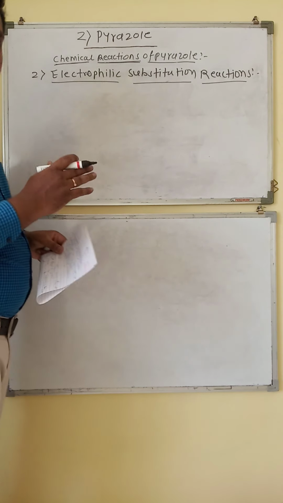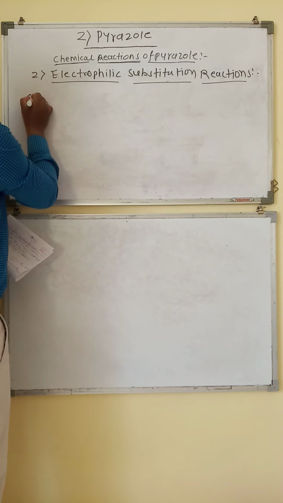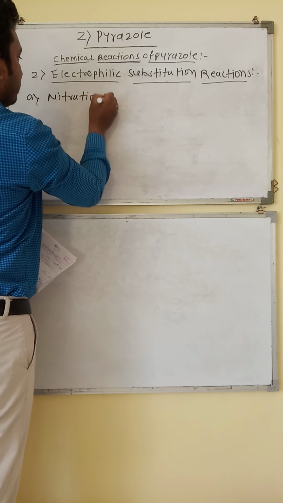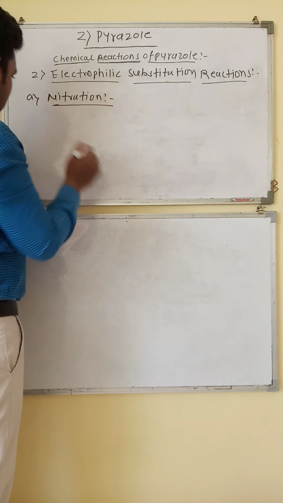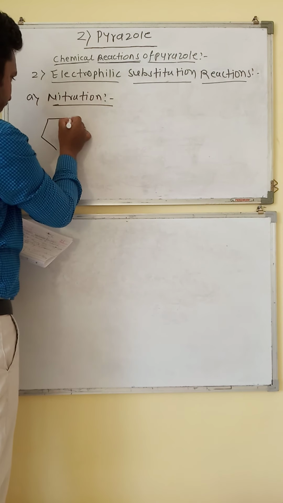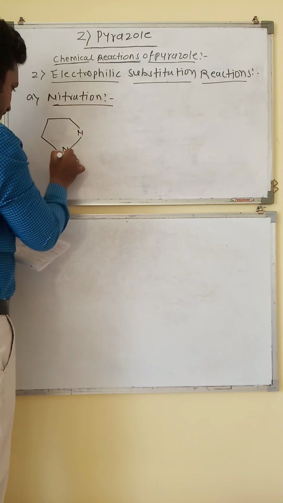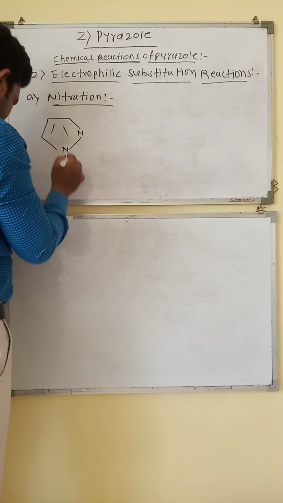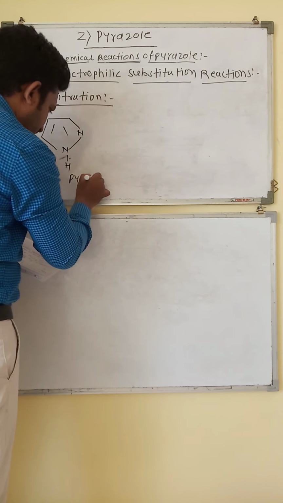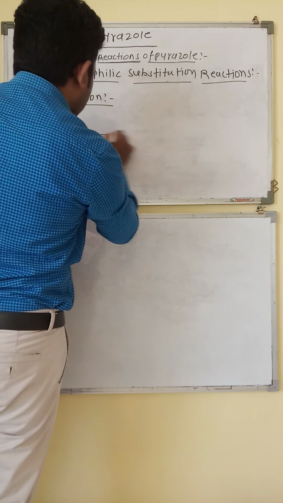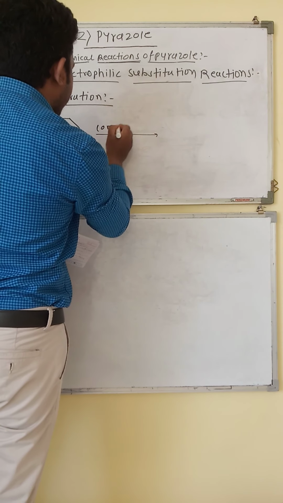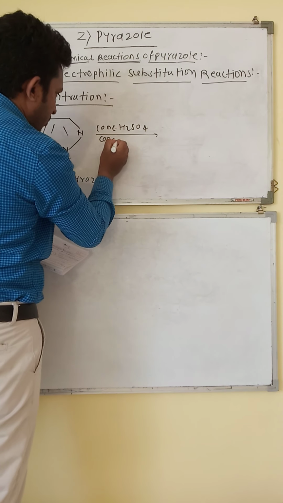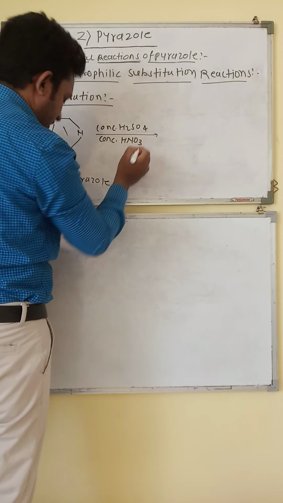Let's see the first example, that is nitration. Let's see the example. Pyrazole reacted with concentrated H2SO4 plus concentrated HNO3.